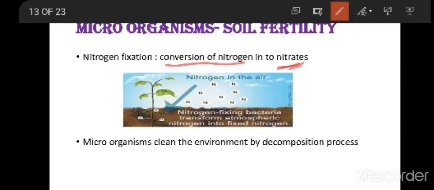There are some nitrogen fixing bacteria present in the roots of such plants. These bacteria are going to convert nitrogen into nitrates.